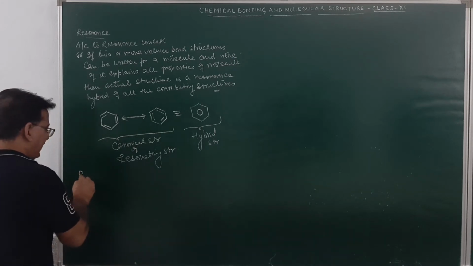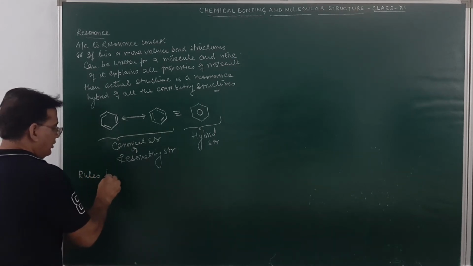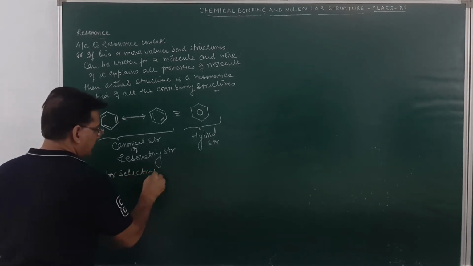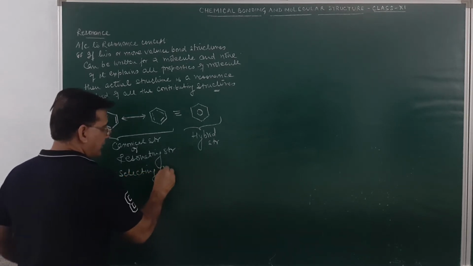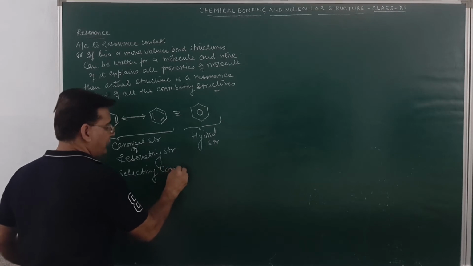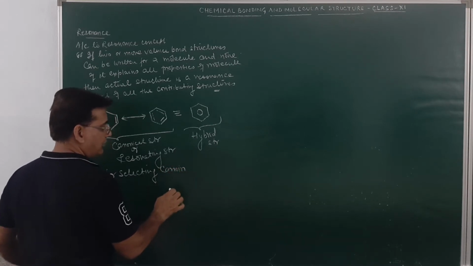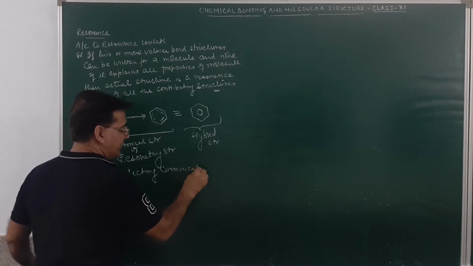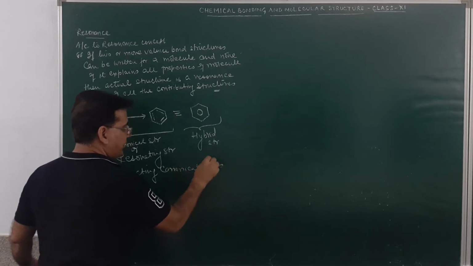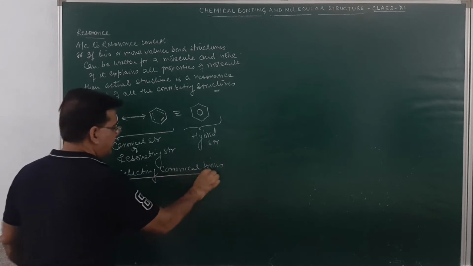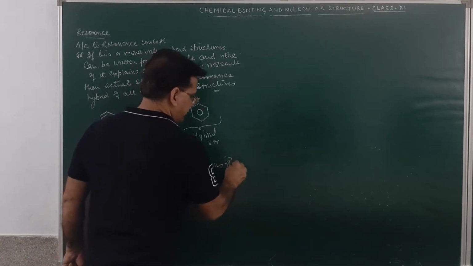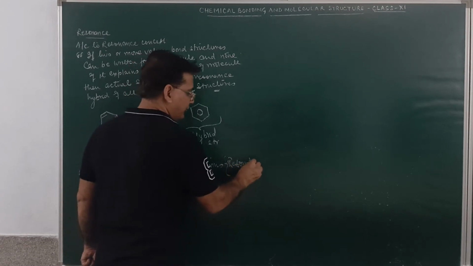So, rules for selecting canonical forms. When I say canonical forms, I mean the resonating structures.